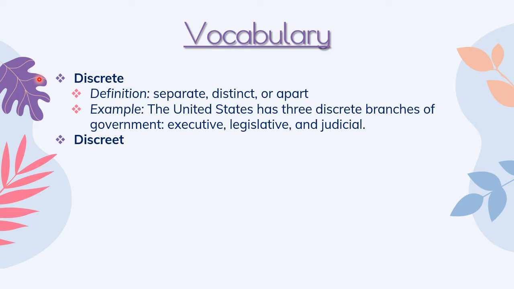The second discrete is D-I-S-C-R-E-E-T. So here, notice that the two E's are together. For the one that means separate, your two E's are separated by a T. For the other one, they are not separated. Your E's are together. So that's just a clue that might help you.